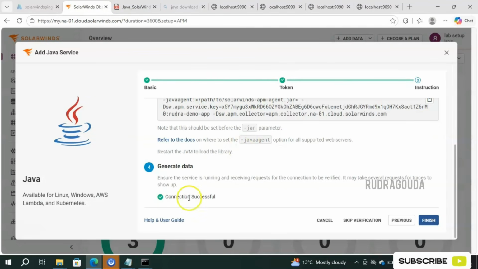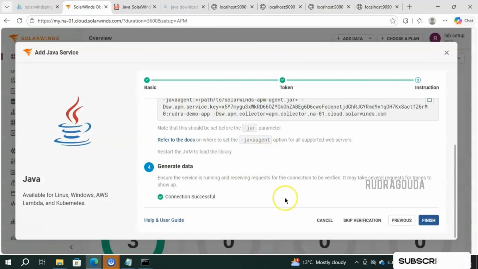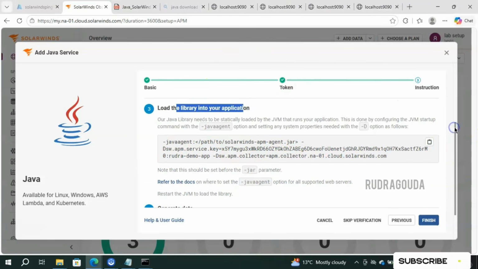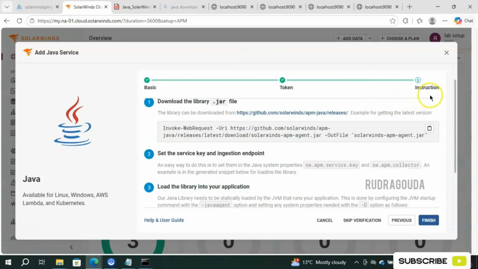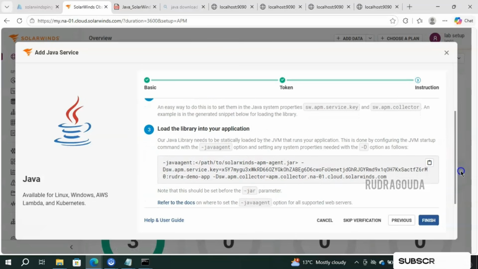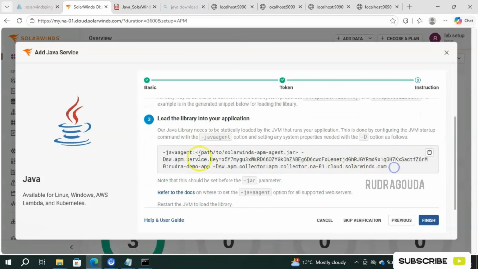So yes, now you are able to see that the connection is successful. We have generated the load from our website, Google. So now the connection got successful. I'll explain the steps one more time so that you'll get clarity. Once you come to this instruction page, you need to download this .jar file, create some folder and paste the information. After that, you need to run this particular command.